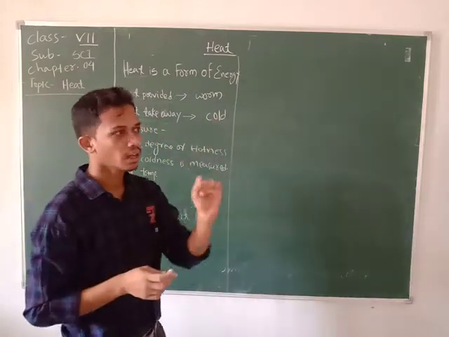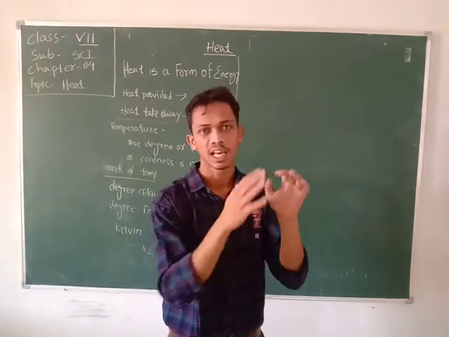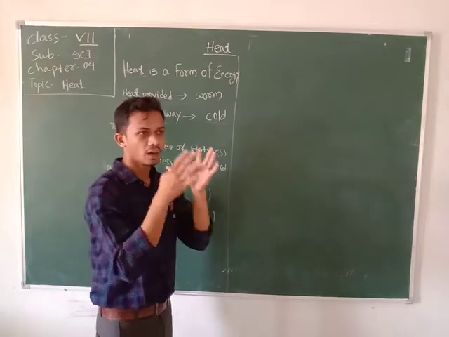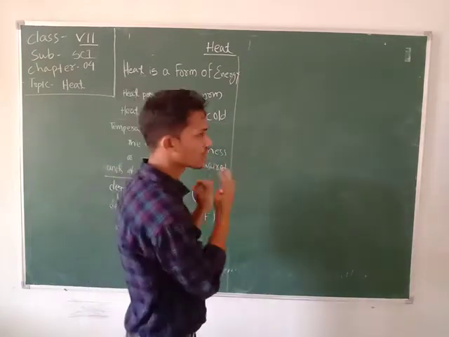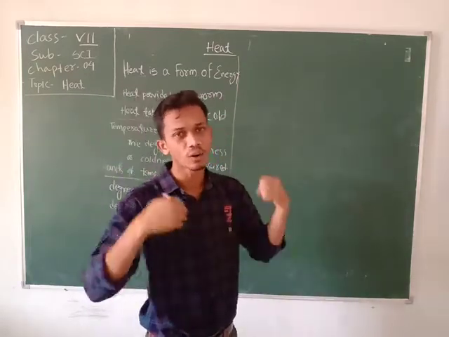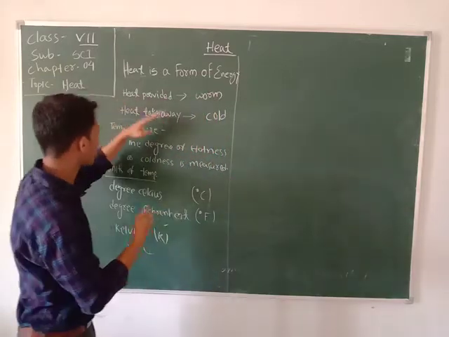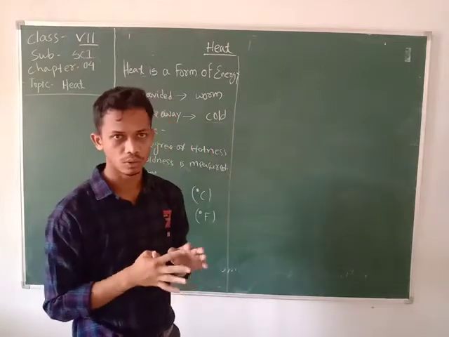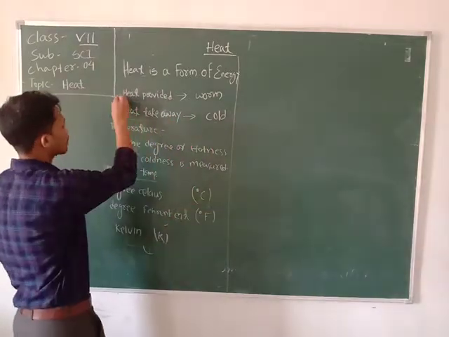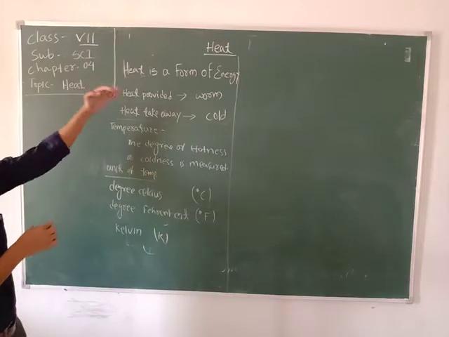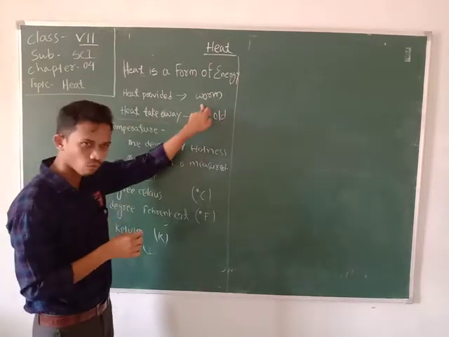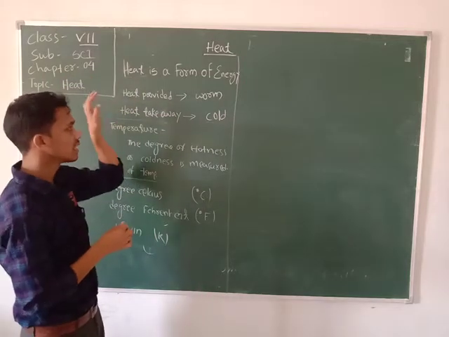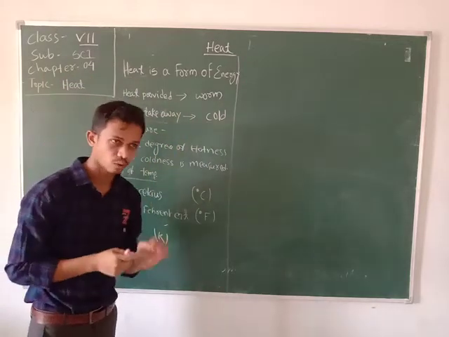Whenever you place a bottle of water in the refrigerator, it becomes cold water, because the fridge takes away the heat from that object. So whenever we provide heat to any body, it becomes warm, and when we take away heat from that body, it becomes cold.